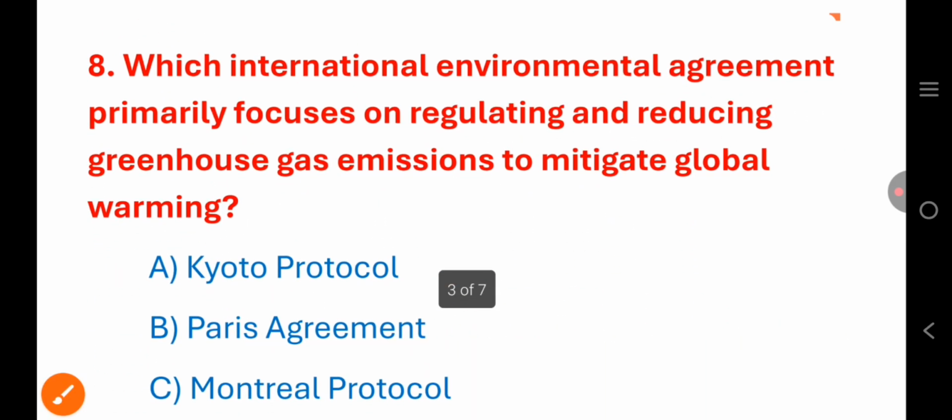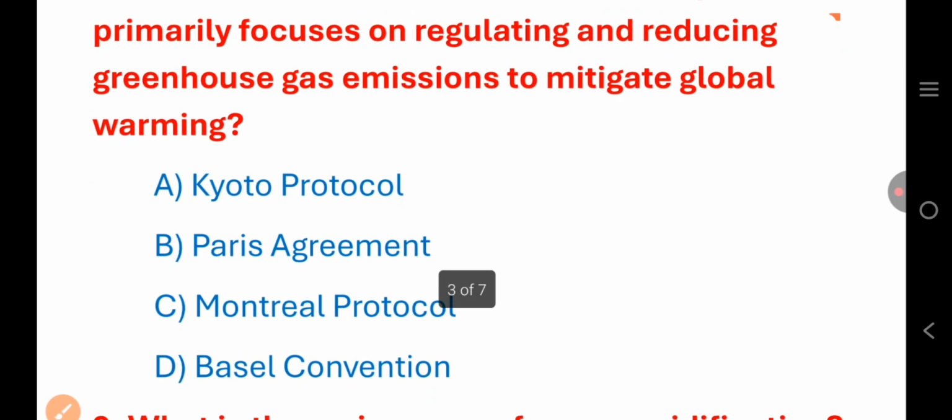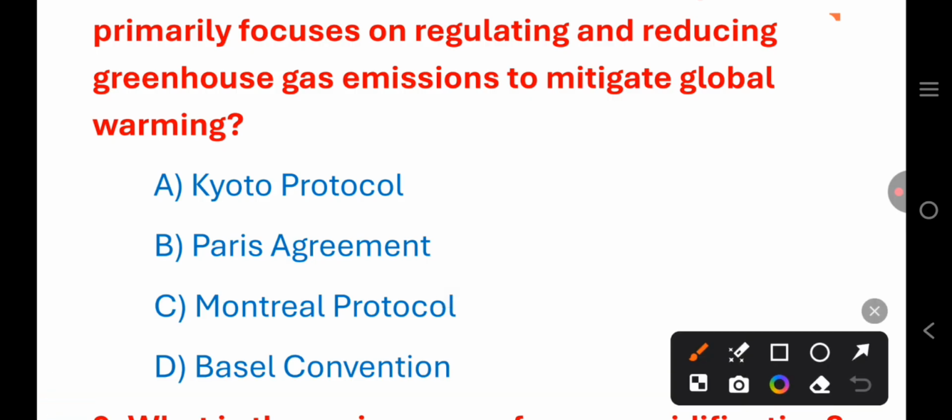Next, which international environmental agreement primarily focuses on regulating and reducing greenhouse gas emissions to mitigate global warming? Your Kyoto Protocol, Paris Agreement, Montreal Protocol, or Basel Convention? That is option B, the Paris Agreement, and it was adopted in 2015.